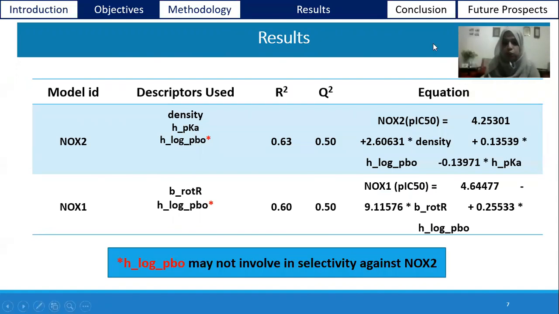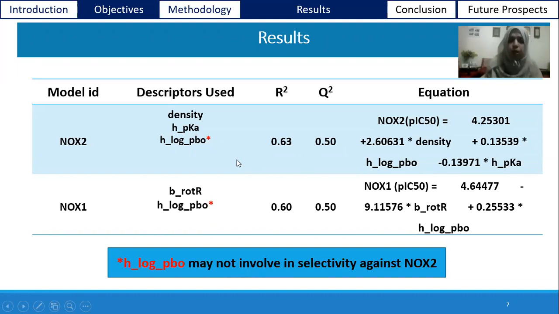This is the equation of the multiple linear regression model with an R-square value of 0.63 and a Q-square value of 0.50. As the studies show that the Q-square is that near to the R-square, it is a good model. Here we calculated 267 descriptors, but of all these descriptors, only 3 descriptors showed a positive contribution towards the activity of NOX2: density, HPK, and H-log-PO.